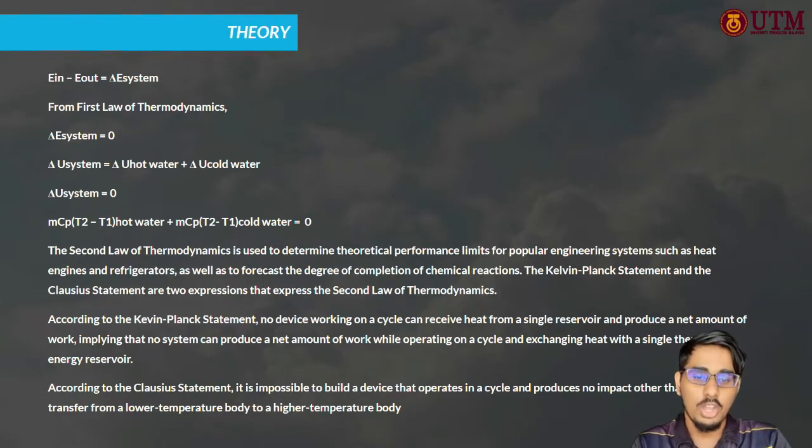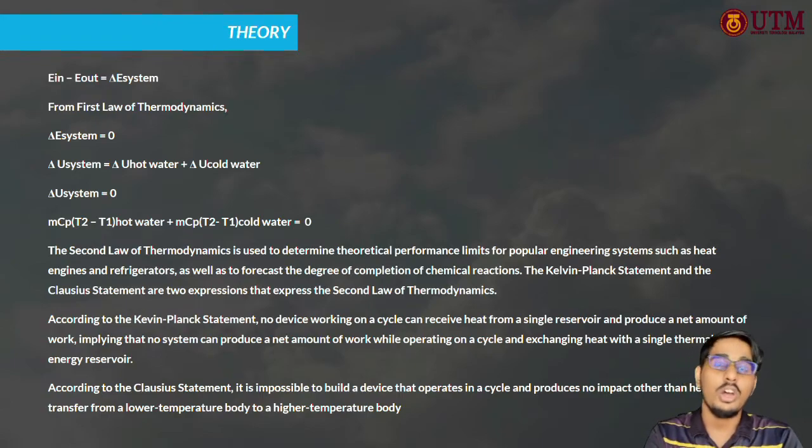From the first law of thermodynamics, we know that the change in energy of the system is equal to 0. The change in internal energy of the system is equal to the change in internal energy of the hot water plus the change in internal energy of the cold water. Therefore, delta U of the system is equal to 0. Then we have an equation: mCp times (T2 minus T1) of the hot water plus mCp times (T2 minus T1) of the cold water, which is equal to 0.